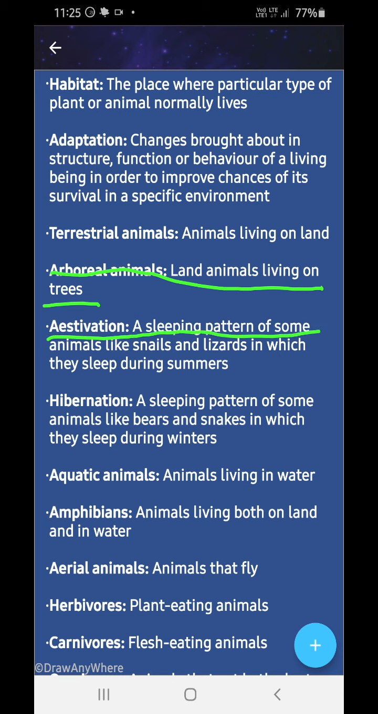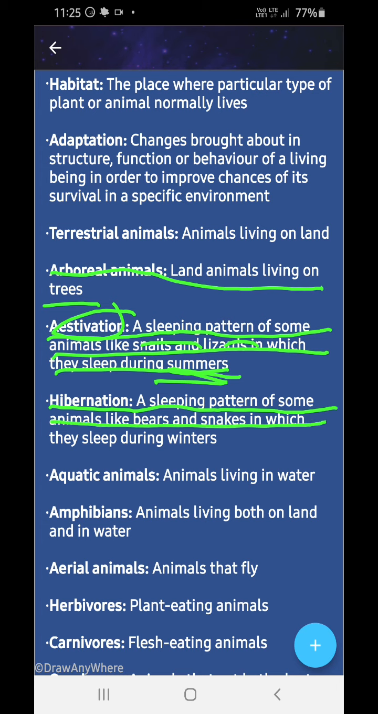Aestivation is a sleeping pattern of some animals like snails and lizards when they sleep during summers. And hibernation is a sleeping pattern of some animals like bears and snakes when they sleep during winters.